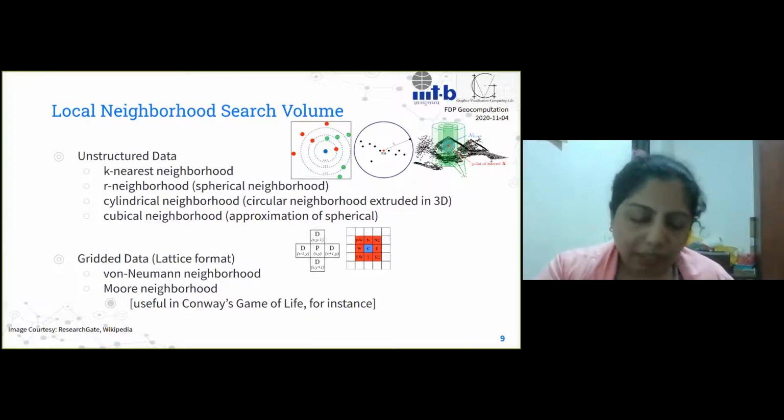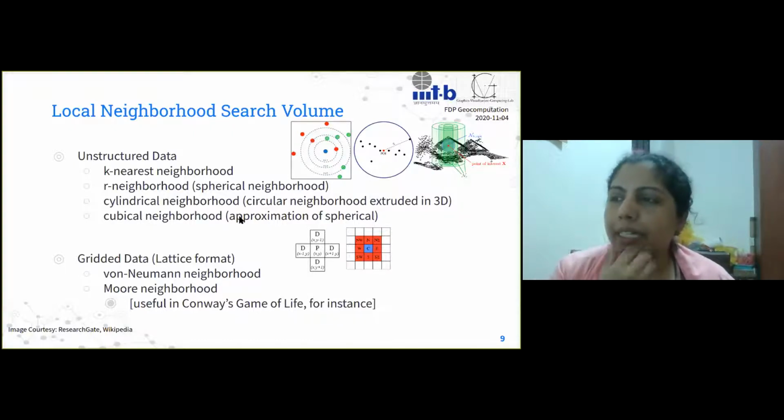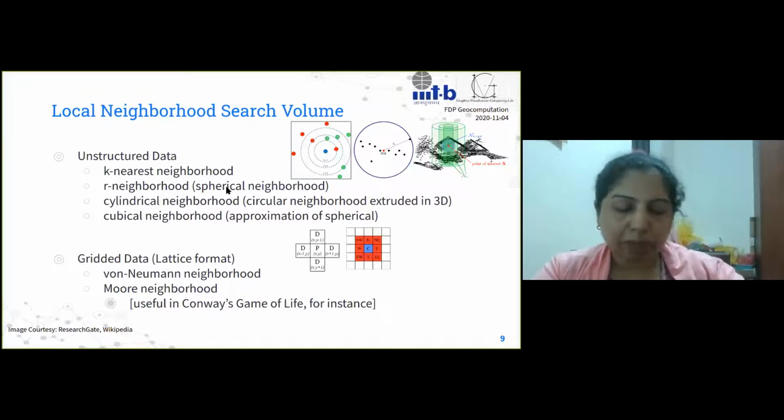Another one that we have explored in my lab, and I've seen some evidence in the literature, is the cubical neighborhood. Here, instead of using Euclidean distance to find the neighbor, I can just use the max norm distance, or the Chebyshev distance. So I'm just saying in the X, Y or Z direction, if I have a point which is within a value L, I would take it as my neighbor.